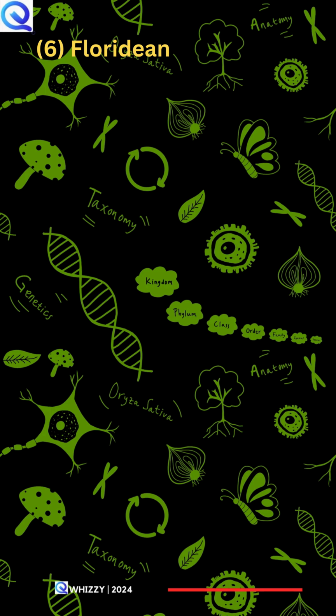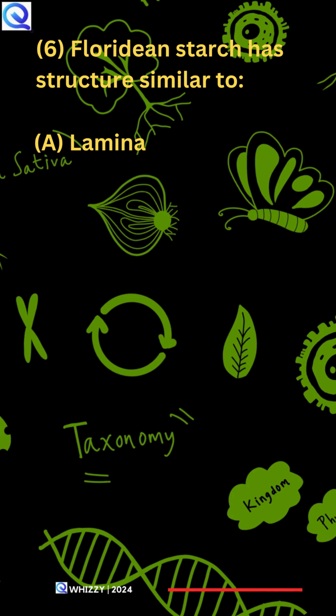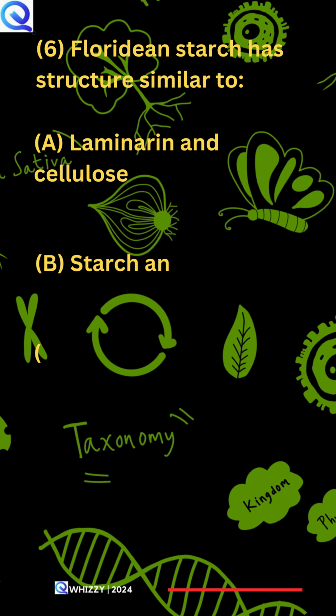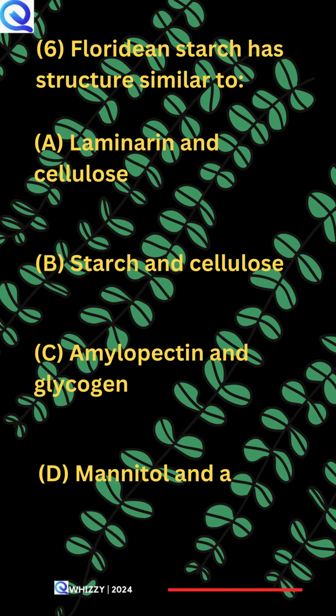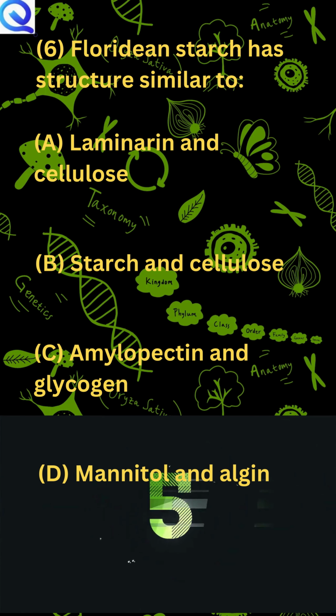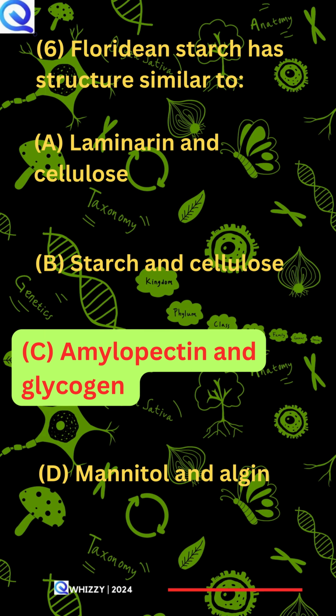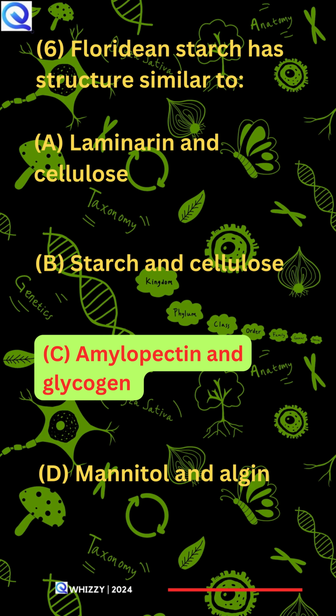6. Floridean starch has structure similar to A. Laminarin and cellulose, B. Starch and cellulose, C. Amylopectin and glycogen, D. Mannitol and algin. C is the correct answer.